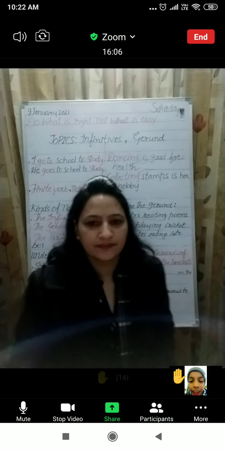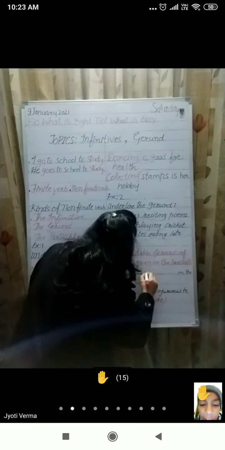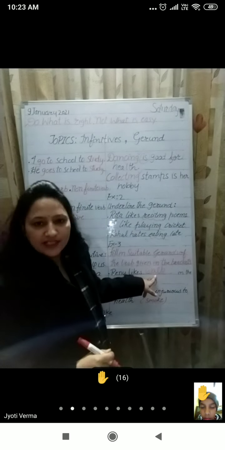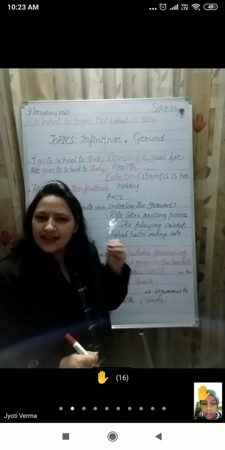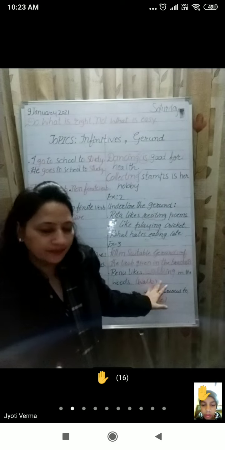Very good. Excellent. Big clap for you. So, Renu likes walking. So, what we'll simply do, we have this form of verb. We simply add ing to make it gerund. So, Renu likes walking in the woods. I hope it is clear to you. Now, let's do the next.